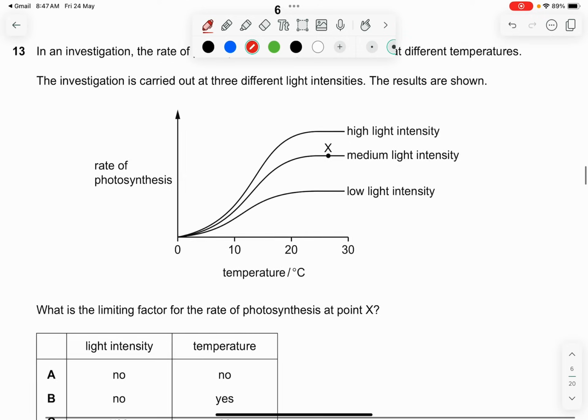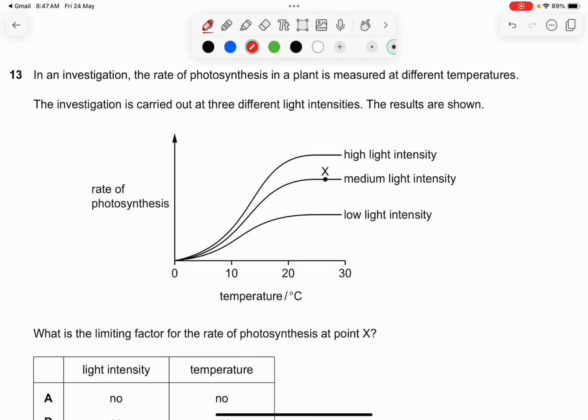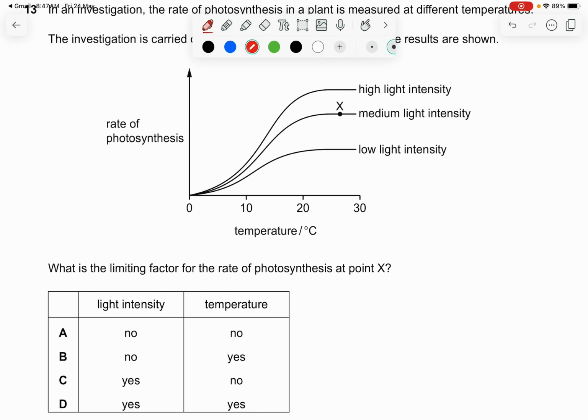Okay, question 13. In an investigation, the rate of photosynthesis in a plant is measured at different temperatures. The investigation is carried out at 3 different light intensities. The results are shown. So what is the limiting factor for the rate of photosynthesis at point X? Point X shows medium light intensity.